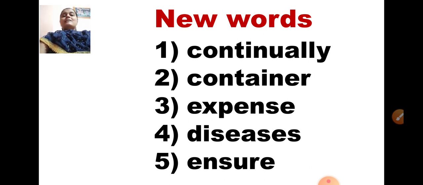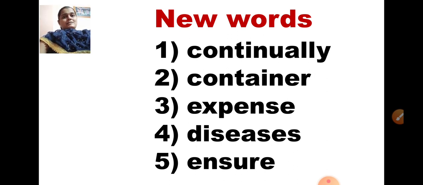Second one, CONTAINER, container. Container is a utensil to store something. It can be food grains, it can be liquid things or anything. So the container is a storage vessel, you can say. A vessel used for storing things is called a container.